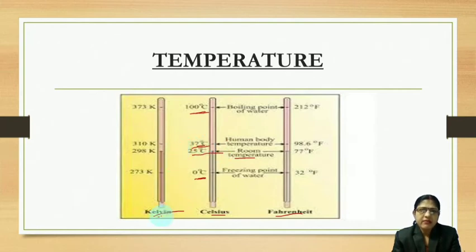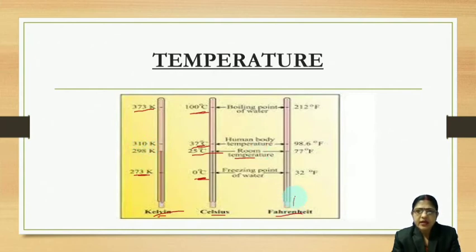Then in Kelvin scale, the lowest reading is 273 Kelvin. That means the Kelvin scale ranges from 273 to 373. And you can observe here 0 degree centigrade is equal to 273 Kelvin. We will discuss how to convert temperature in different scales.